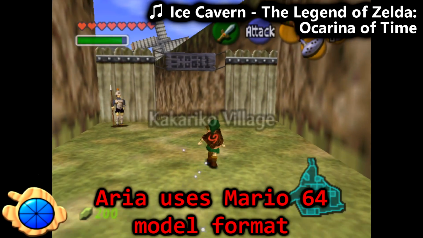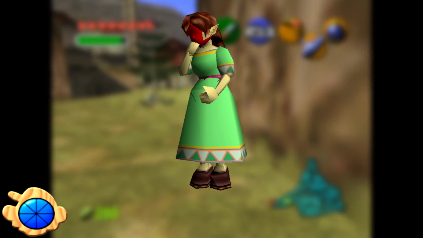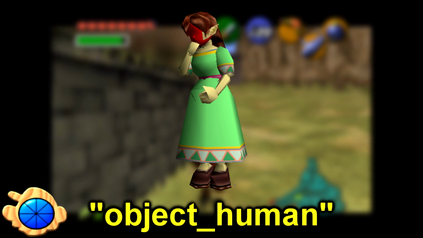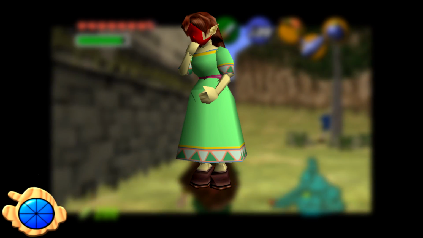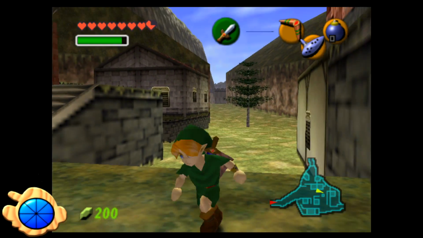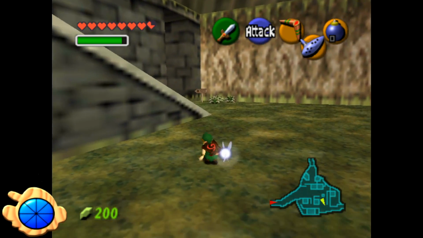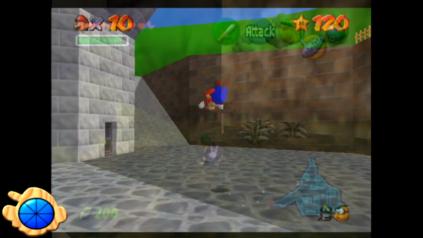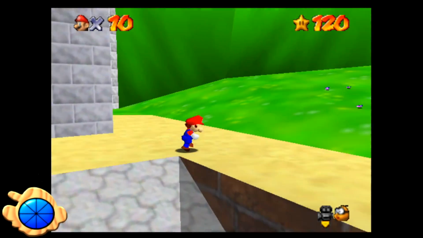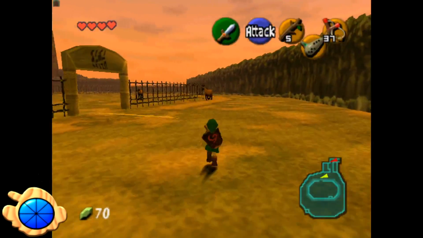Aria uses Mario 64 model format. This unused NPC is known as Aria, but her model is labeled as just object_human within the game's files. According to the small bit of text on the cutting room floor, her model format is closer to Mario 64's model format as opposed to Ocarina of Time's. It's long been known that Ocarina of Time started development using Mario 64's engine, but as time went on, so many modifications were made to the engine that it was considered its own thing.